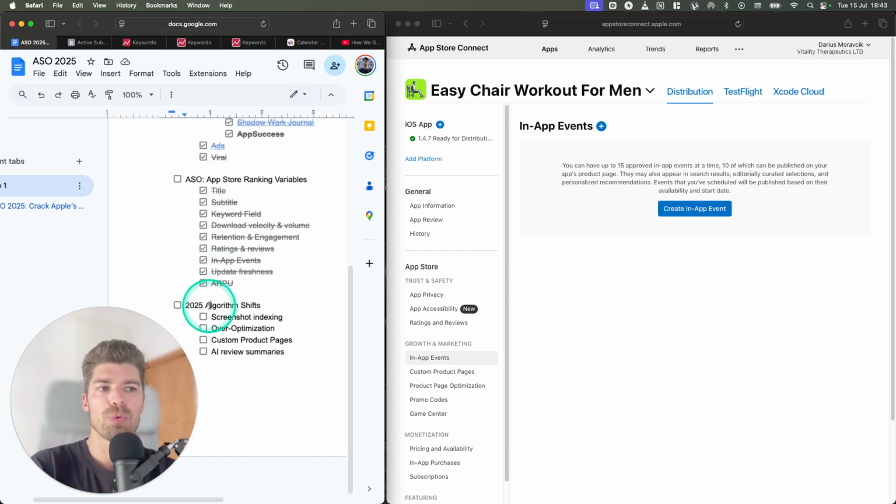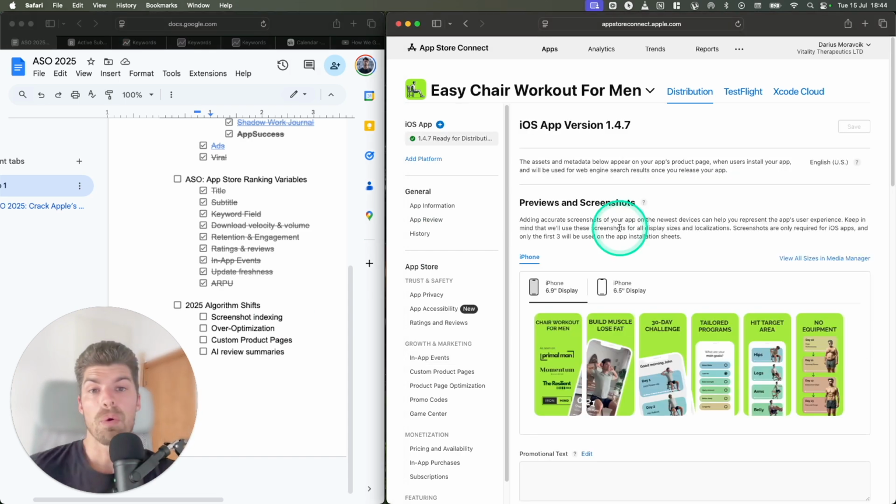There are some 2025 algorithm updates and shifts that are new. So one thing that is new is screenshot indexing. That means now the algorithm will index all the keywords in your screenshots. So this is a very new update and something we are experimenting with on all our portfolio apps.